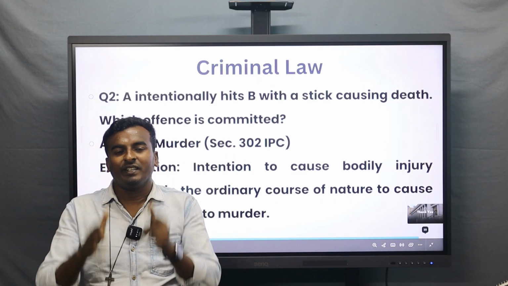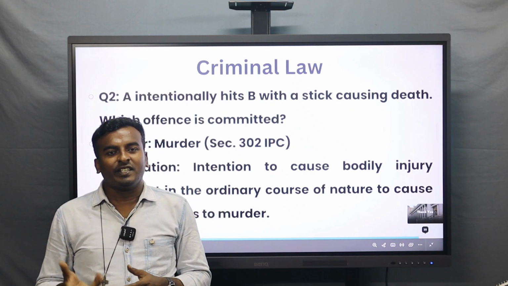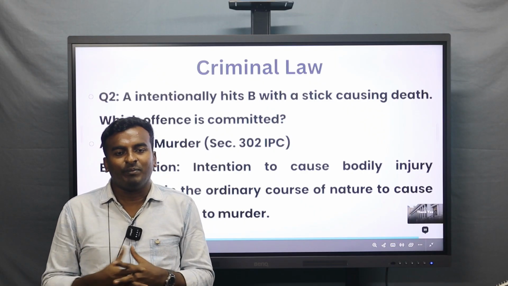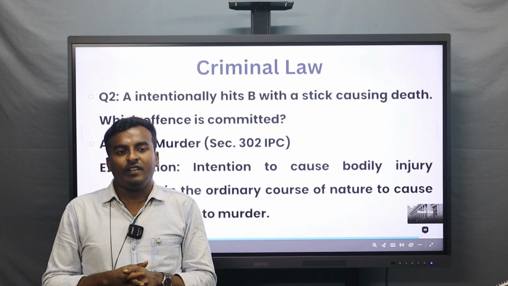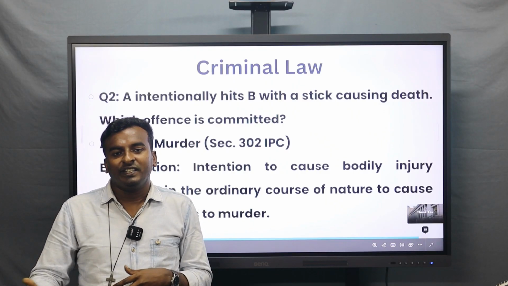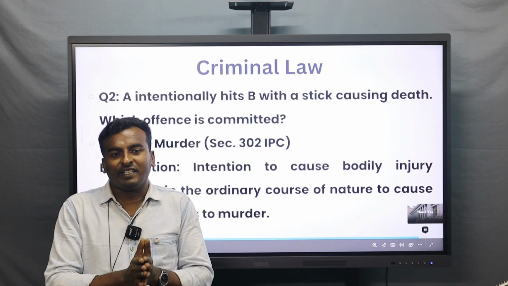Intention plays the major role here. Without intention, if you are throwing a stone, for example, it may not be murder. But if you are intentionally targeting someone to punish them and that leads to death, it is surely murder, because your intention is to attack them.